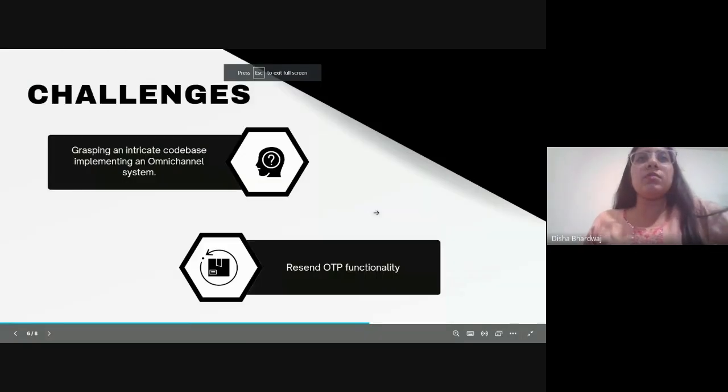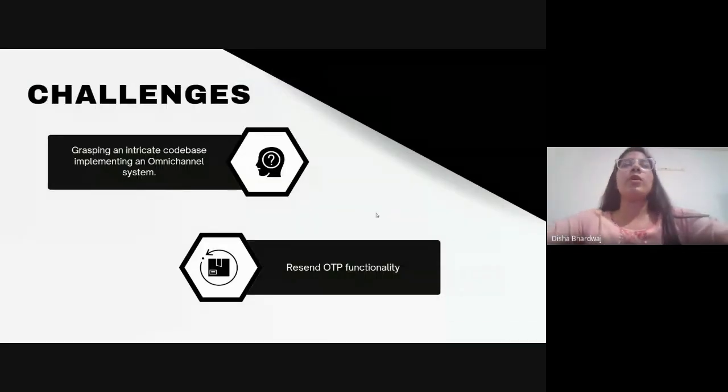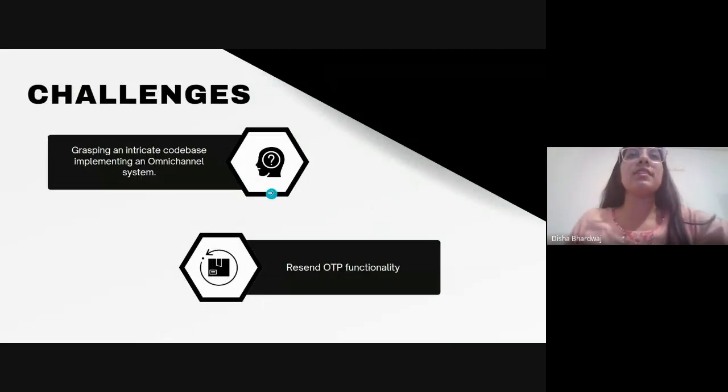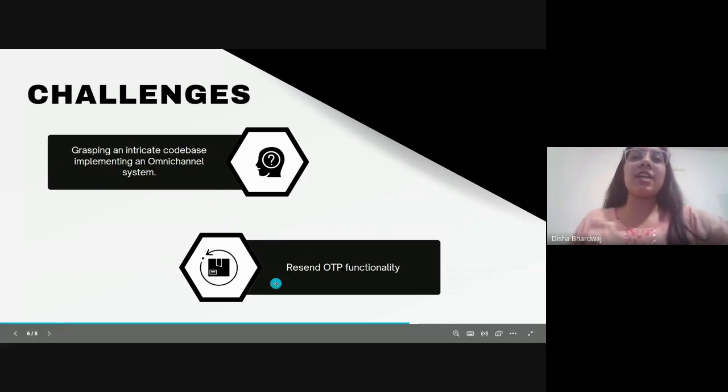So in this project, what were all the challenges we faced? First of all, when I started, the code base was really huge, and to get this project done we need a complete understanding of the omni-channel system and its code. That was one part which was really challenging for me, to understand that code base and find what I needed.